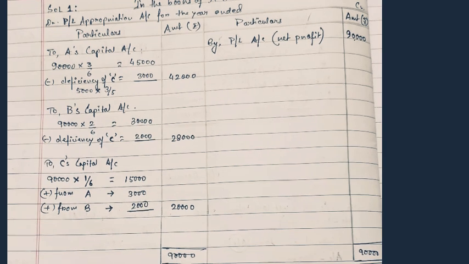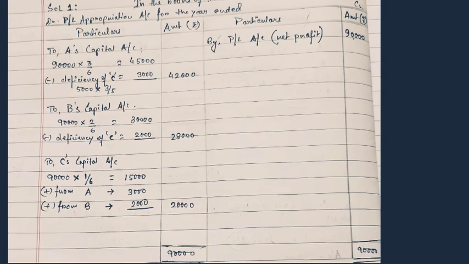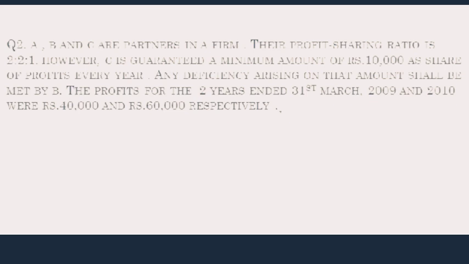And now we will go through the question. For the second sum, under the topic guarantee of minimum profit to a partner, we have a partnership firm where A, B and C are partners and their profit sharing ratio is 2:2:1.